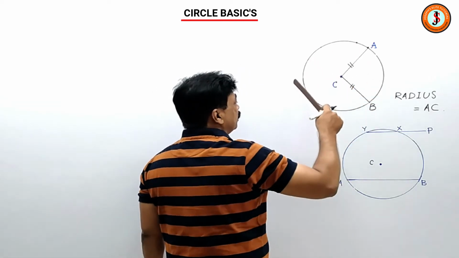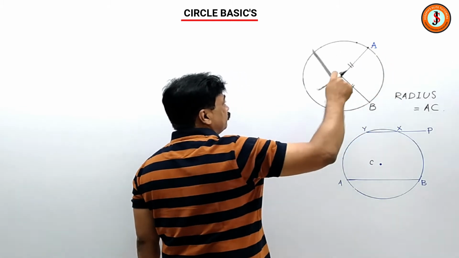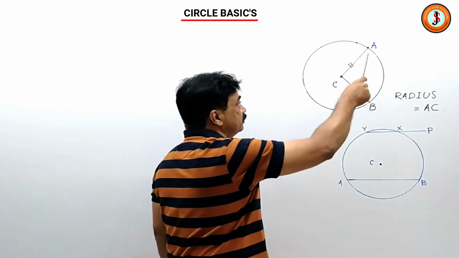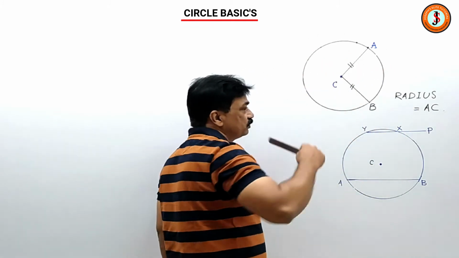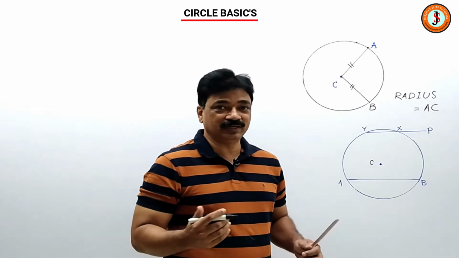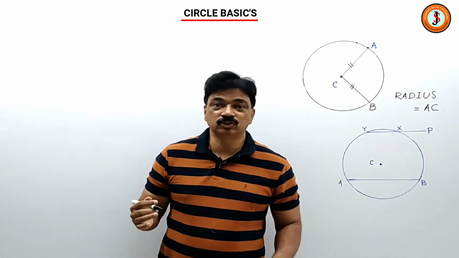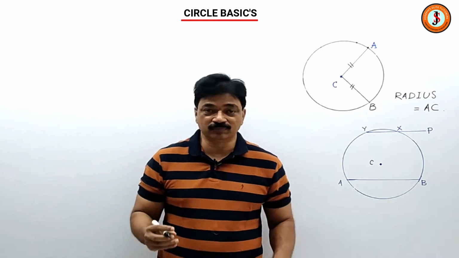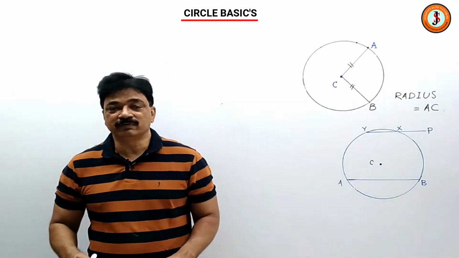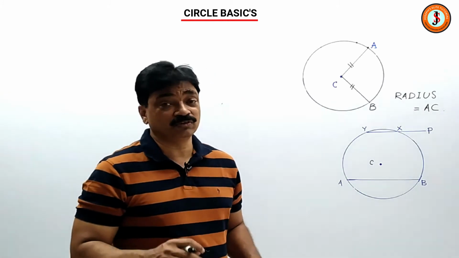And this whole circular figure, the ring which is seen, is also called the circumference. This is the circumference. You know how to take out the circumference. In area you have studied. Circumference formula is 2 into pi into r. That means 2 into 22 by 7 into radius. 22 by 7 is a rational approximation of pi.